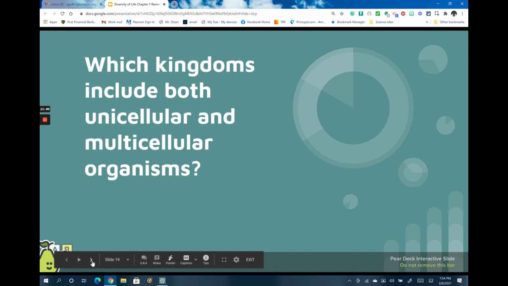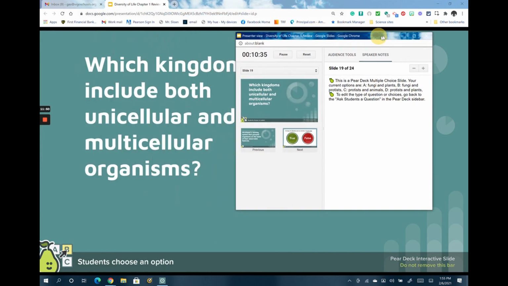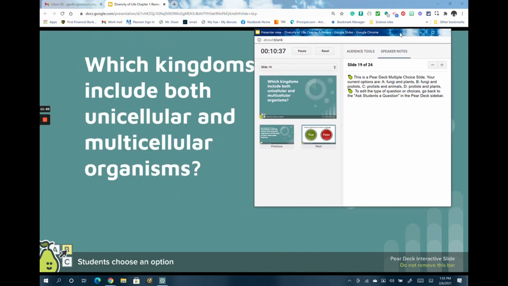Which kingdoms include both unicellular and multicellular organisms? Look at our choices. Only one set of these contain both unicellular and multicellular organisms. Is it A, fungi and plants, B, fungi and protists, C, protists and animals, D, protists and plants? The correct answer here is B. Fungi and protists are the kingdoms that include both unicellular and multicellular organisms.